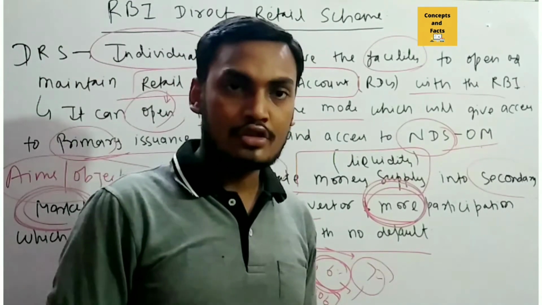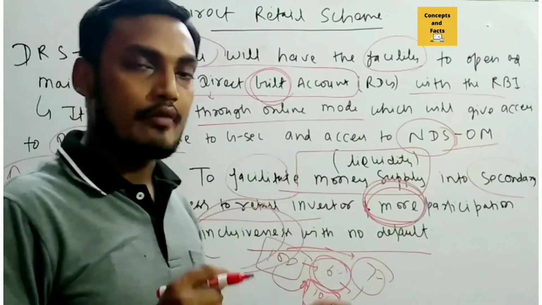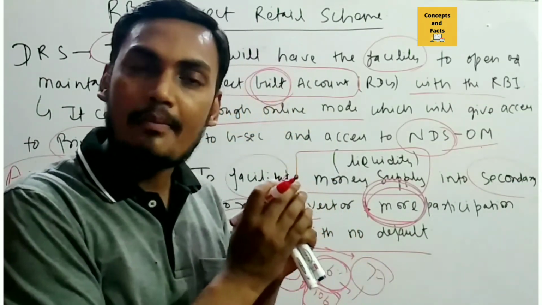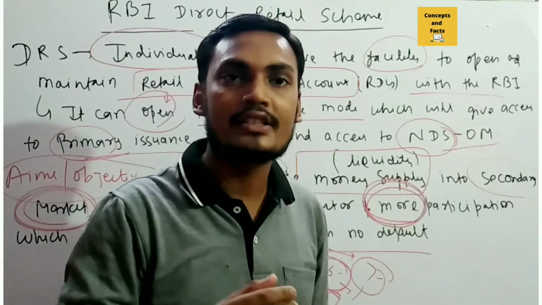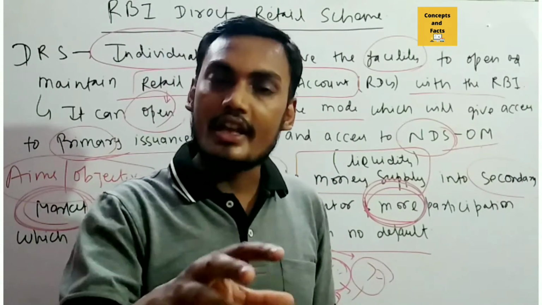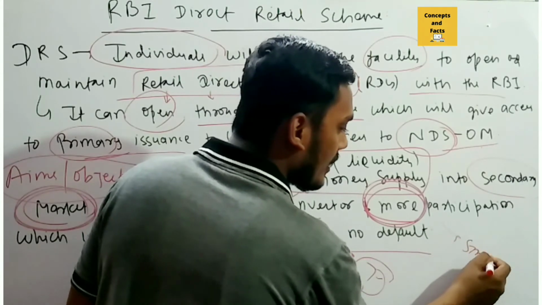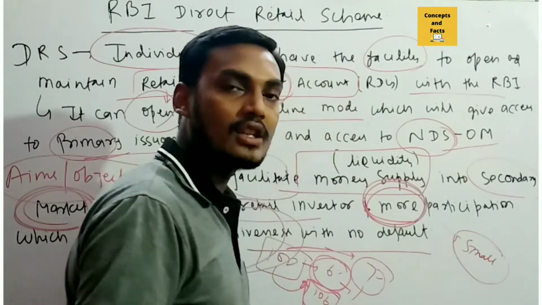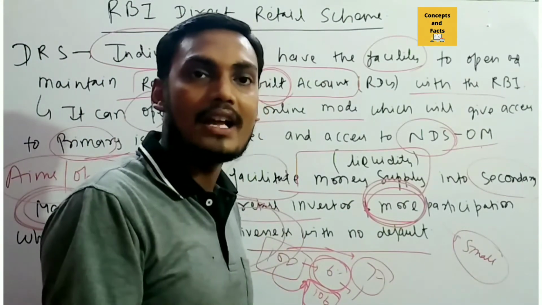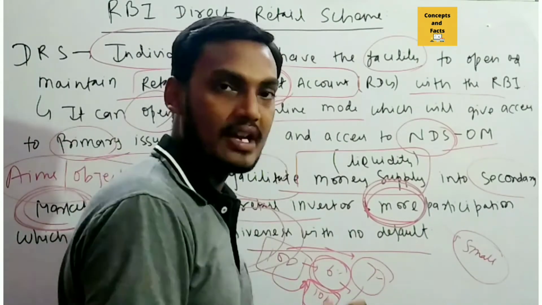objectives. So you need to remember these two things: that it is an online mode and a direct retail scheme which will actually open an account with the gilt edged with the RBI. What is the main aim? Actually to facilitate the money supply or liquidity to the secondary market, which will give security to the retail investor. Remember that it is basically for the small retailer, meaning those who are investing in the thousands up to lakhs, etc., not up to 5 crore, which is mainly by the banks or the big companies, multinational companies. So like that, this is for the retail investor.